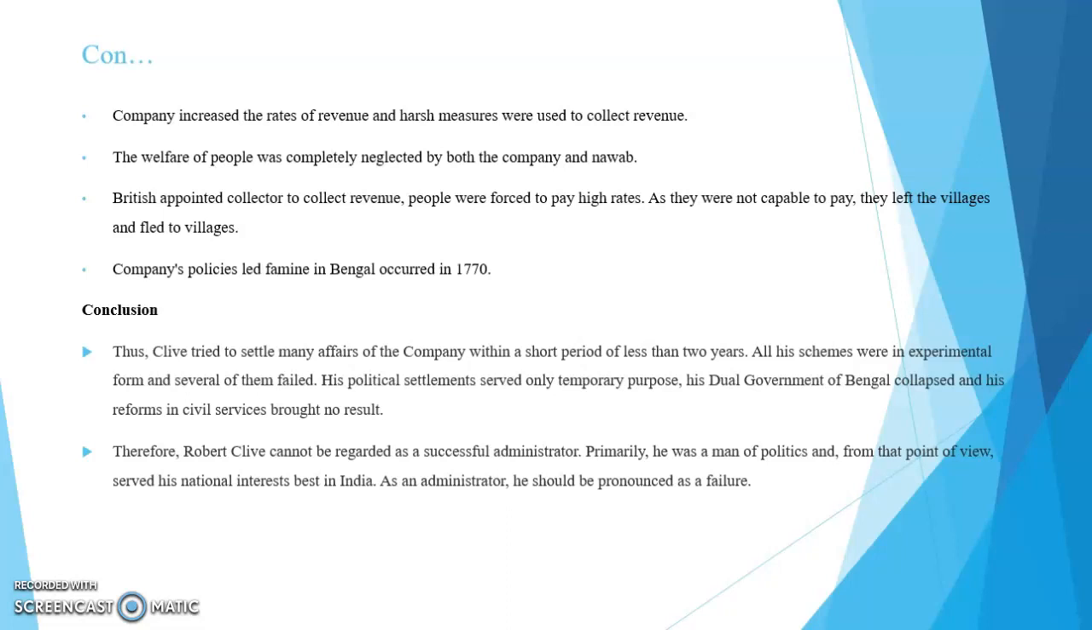Then we can conclude. Clive tried to settle many affairs of the company within a short period of less than 2 years. But all his schemes were in experimental form and several of them failed. His political settlements served only a temporary purpose. His dual government of Bengal collapsed, and his reforms in civil services brought no result.